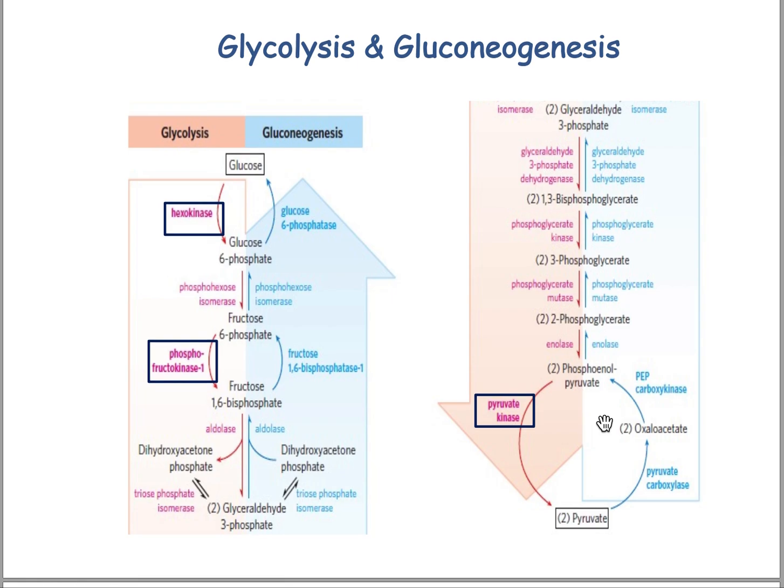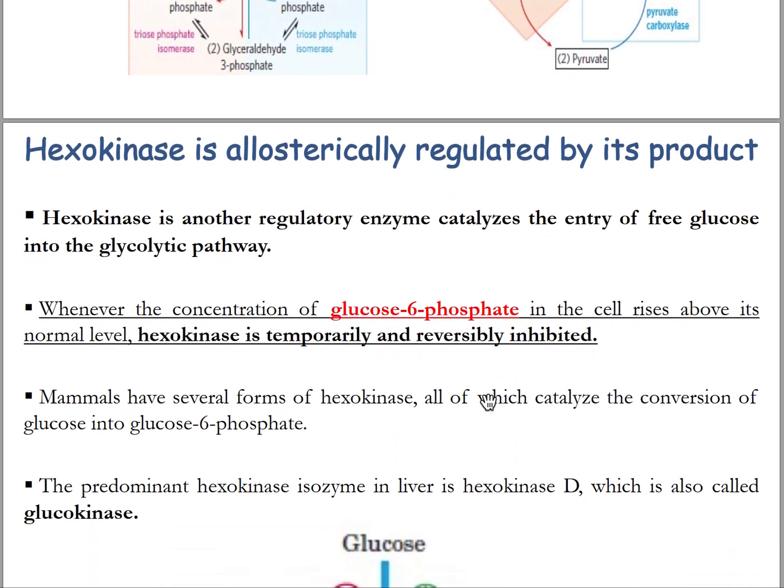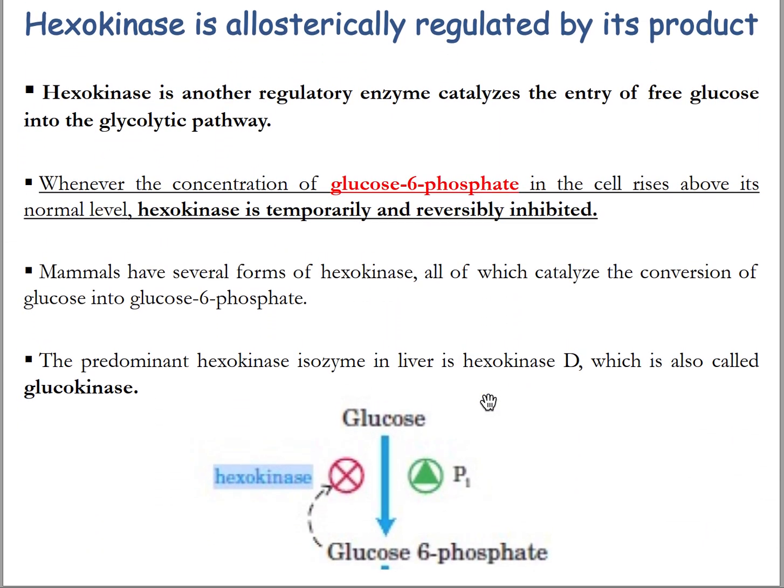So this is the glycolysis and gluconeogenesis regulation. In the last slide we studied that there are 4 enzymes involved in carbohydrate metabolism regulation. One is glycogen phosphorylase, second is hexokinase, third is phosphofructokinase 1, and fourth is pyruvate kinase. In previous slides we studied the regulation of glycogen phosphorylase. Now we'll study the regulation of the remaining 3 enzymes.